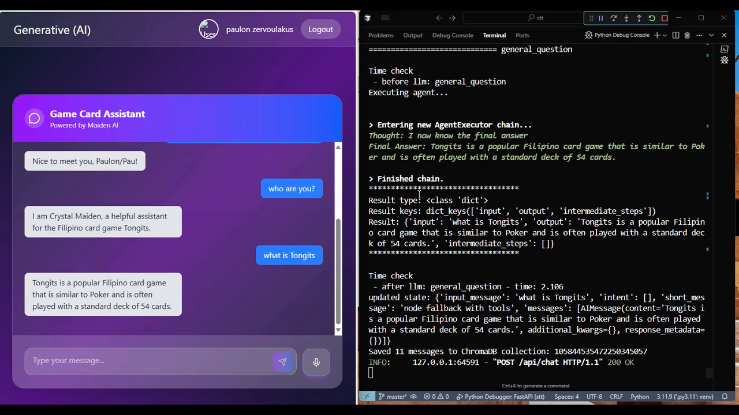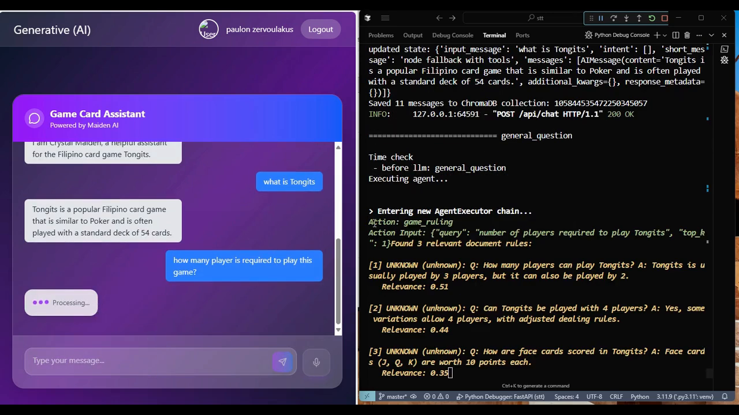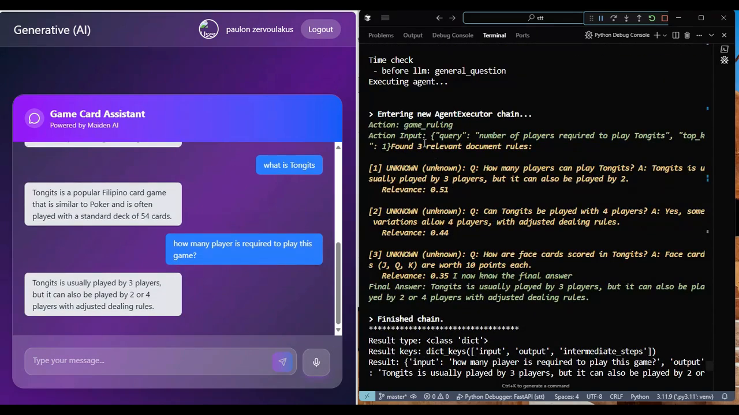Then at this point, we started to ask about the game itself. At first, the description of the game was already injected in the prompt, so there's no need for any tool calling right here. And then after that, we asked again some general specifics from the game itself.